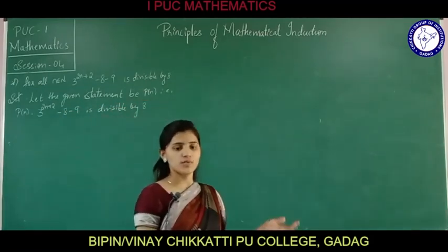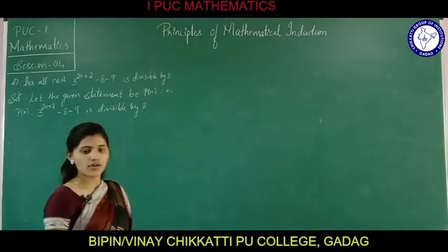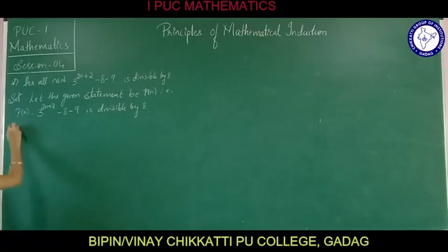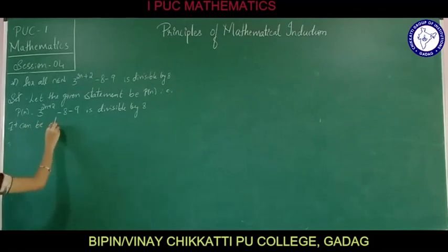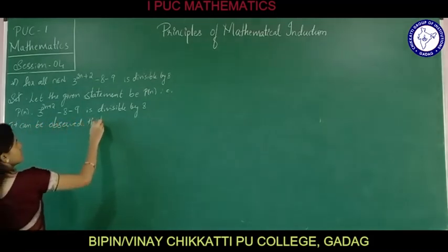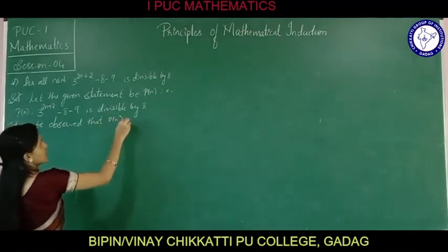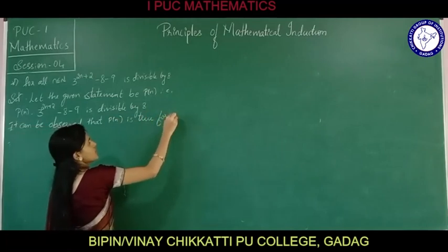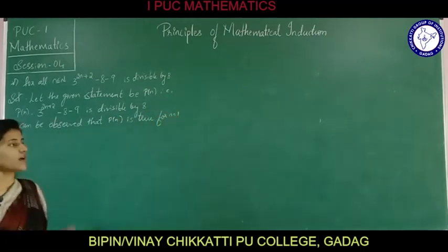Next, it can be observed that P of n is true for n equals 1. How?